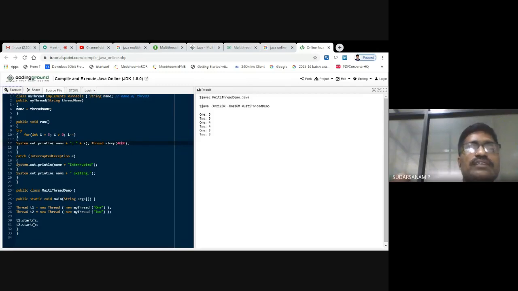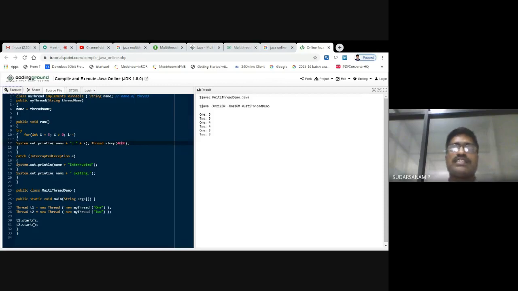So how to write my thread, how to implement runnable, I have told that just for understanding purpose. Whenever you are writing in the examination, multi-thread means you have to create a minimum of two threads, or more than that. Don't write that first program in the examination. You have to write a minimum of two threads. That is what multi-thread programming is.